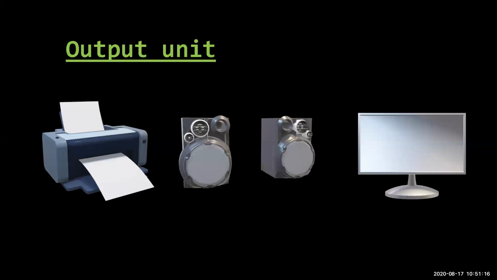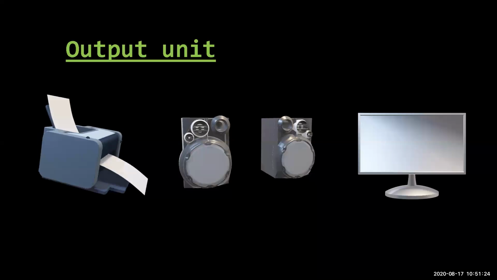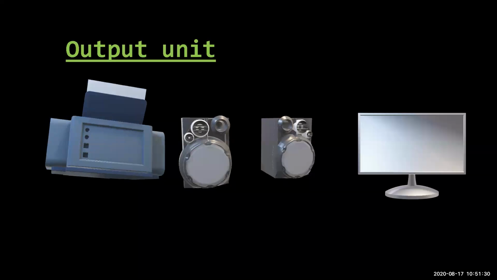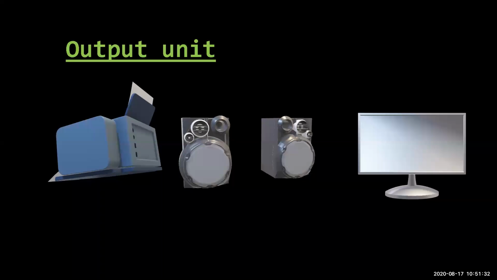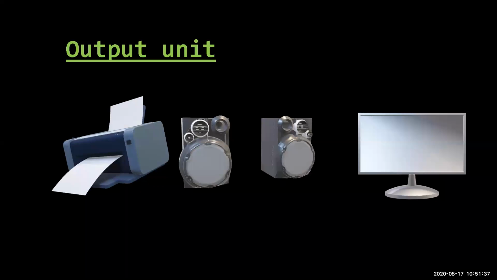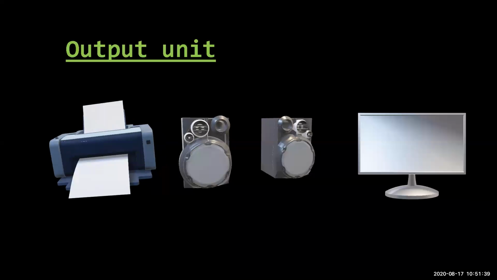Then there is an output unit. In the output unit, you have a printer. If you give the command, whatever data you have entered in the computer is processed and arranged properly, and after that you can give the command to the printer so that you will get a copy of it.